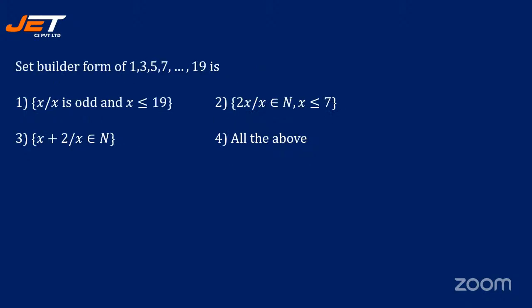See the next question. Set builder form of 1, 3, 5, 7, and so on till 19. X such that x is odd and x is less than or equal to 19. Obviously, it must be option 1, right? Because we are seeing an odd number and such odd numbers are less than or equal to 19.